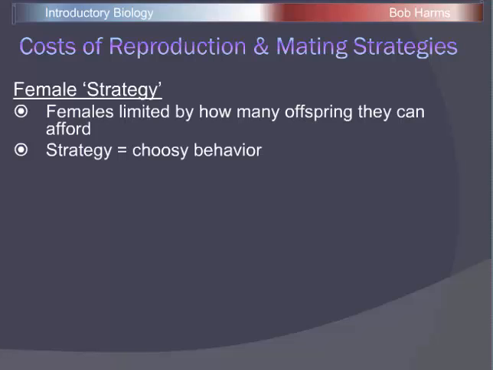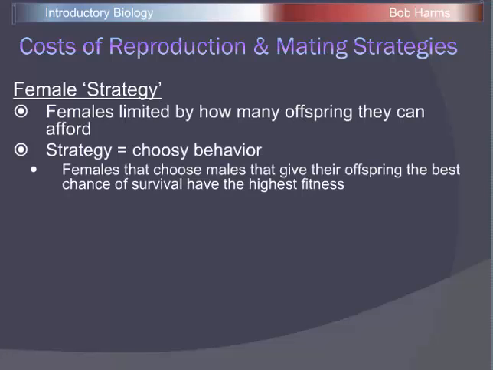She would not leave many alleles behind. But a female that has a choosy behavior, that's going to pick males with good genes that give her offspring the best chance to survive, that female is going to leave behind more copies of her genes as well. And so what we're going to see is females having a choosy behavior during mating season. And that's going to increase the fitness of those individuals. Now, I want to point out this is absolutely not a conscious decision.